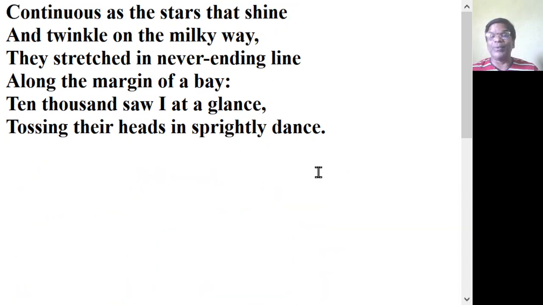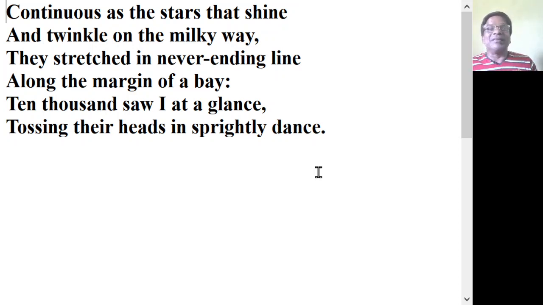So the daffodils were continuous. They were close to each other. They were very compact. They were very near to each other, and there was no discontinuity. There was no break in their existence. They bloomed very close to each other.